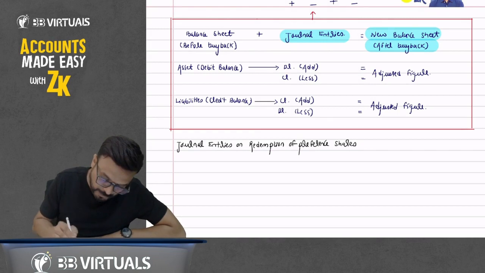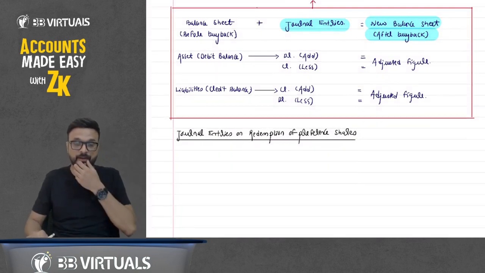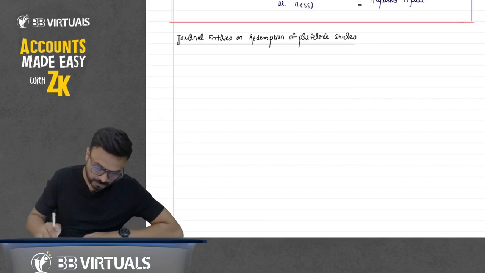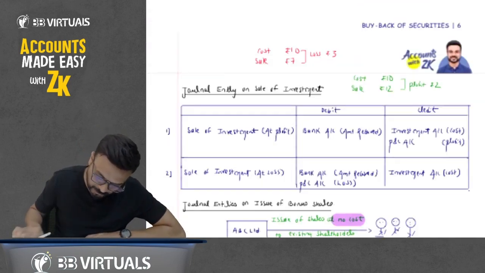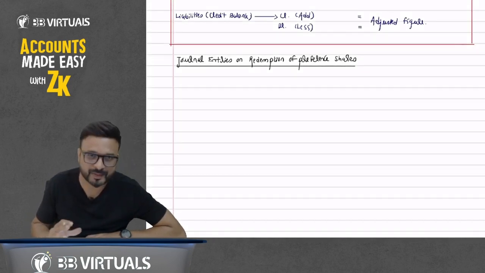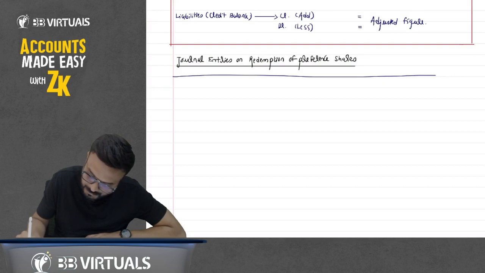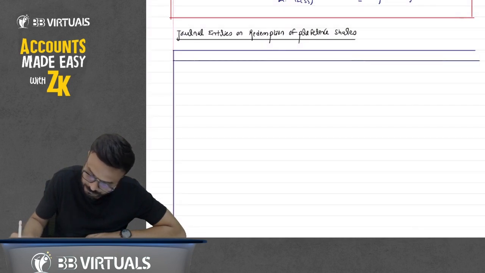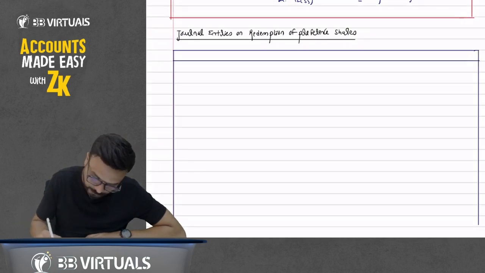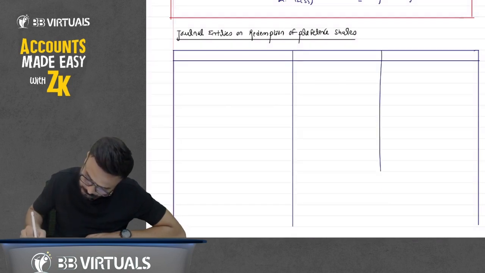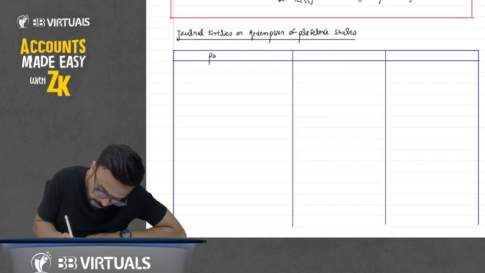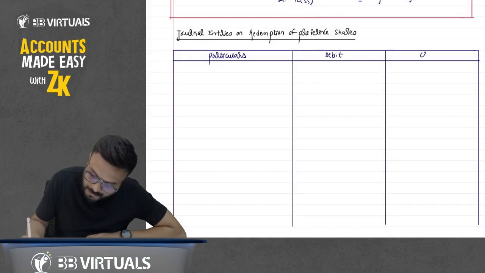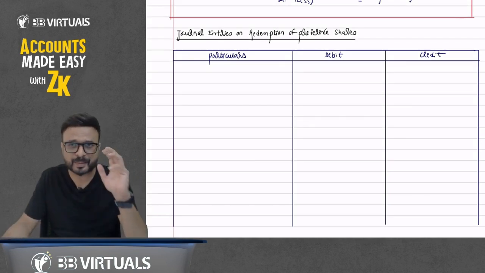Draw around 10 to 12 lines first, and we can add some more if required. Then write the columns: particulars, debit, and credit.